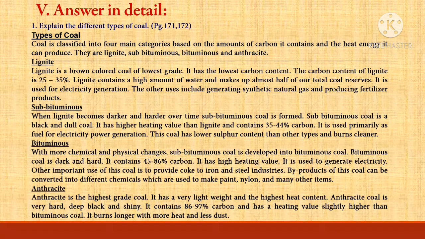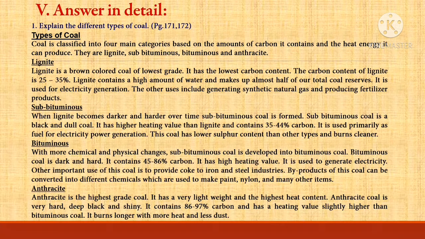Subbituminous. When lignite becomes darker and harder over time, subbituminous coal is formed. Subbituminous coal is a black and dull coal. It has higher heating value than lignite and contains 35 to 44 percentage carbon. It is used primarily as fuel for electricity power generation. This coal has lower sulfur content than other types and burns cleaner.